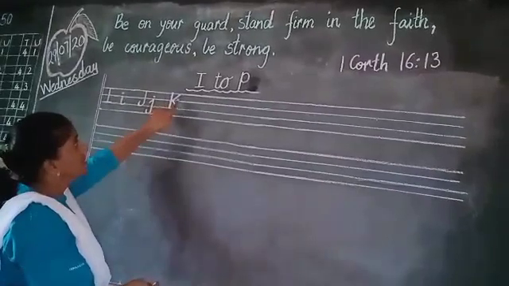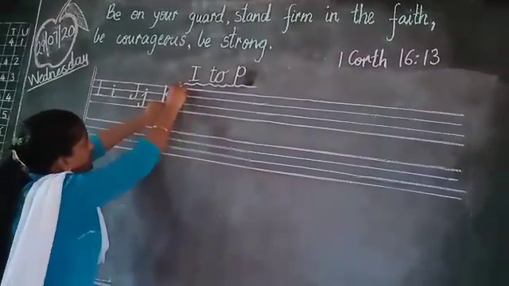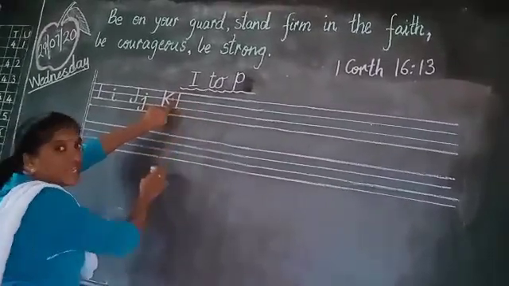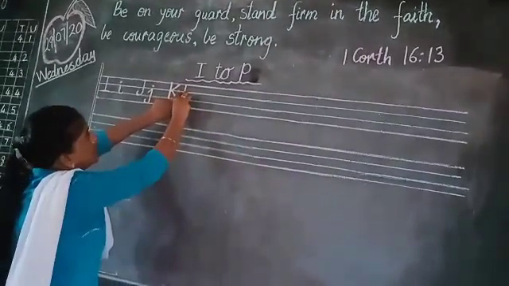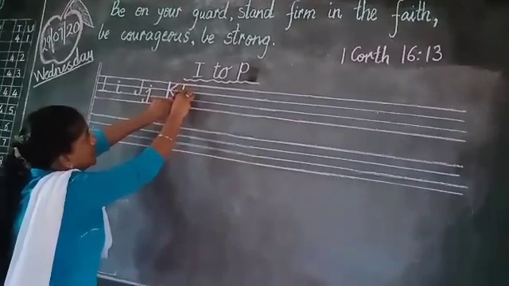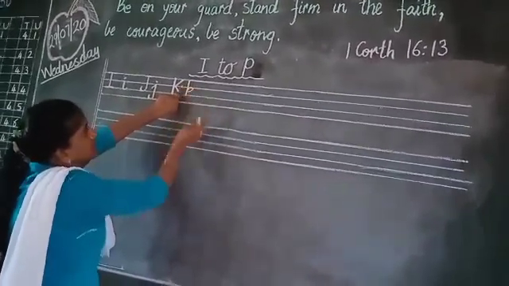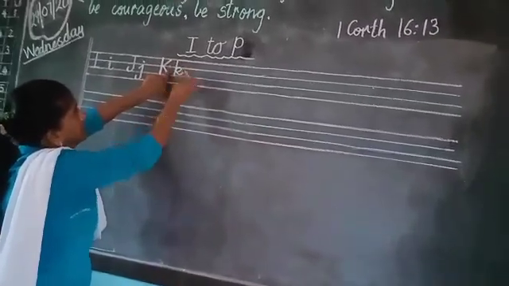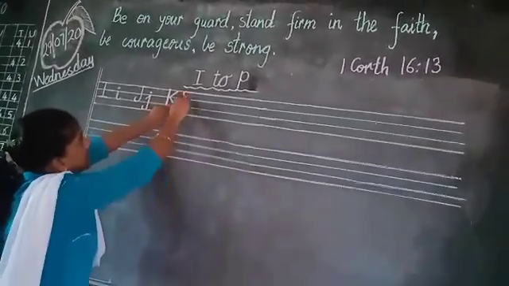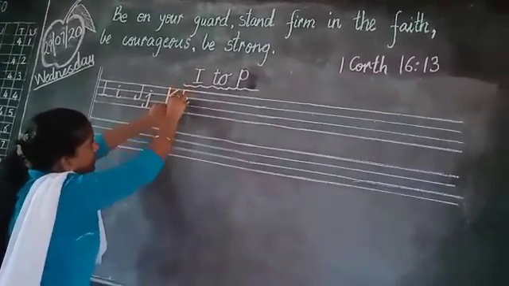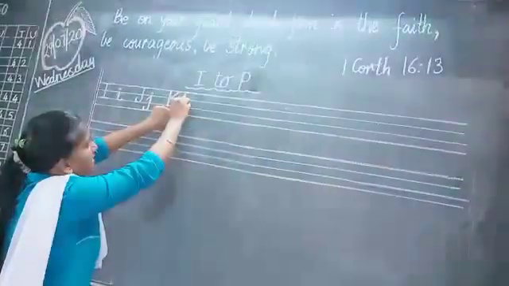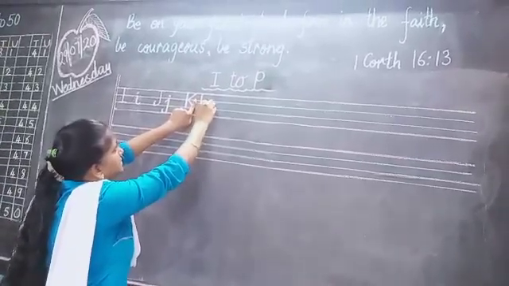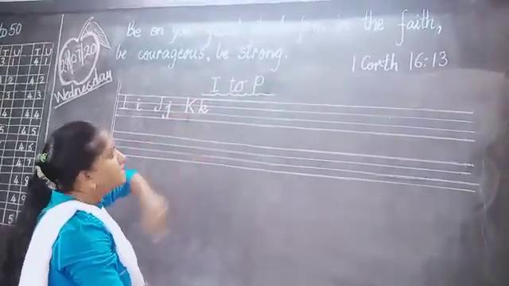Now I am going to write small k. Again keep here one finger gap, from this first red line to second blue line, a standing line, and in between the blue lines, you have to make a small curve like this, like a circle, and then come down like this. Okay, this is k. This is k.